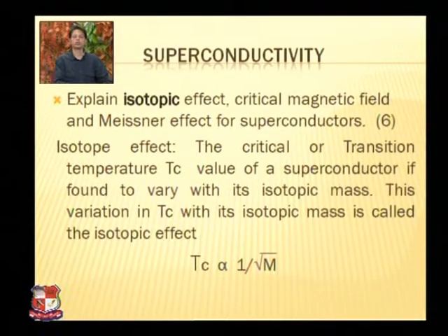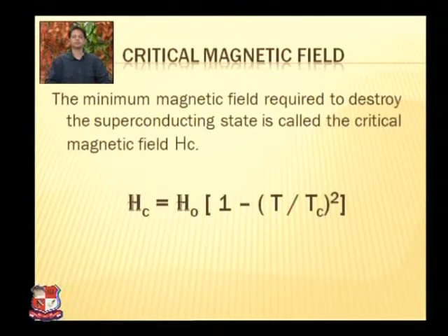Let us go to critical magnetic field. First of all, you have to write the definition of critical magnetic field, and then the equation is necessary to be written. This is the given equation which should be written in your answer, and this is the definition which should be written. Critical magnetic field is the minimum magnetic field required to destroy the superconducting state, and this critical field is called the critical magnetic field Hc.